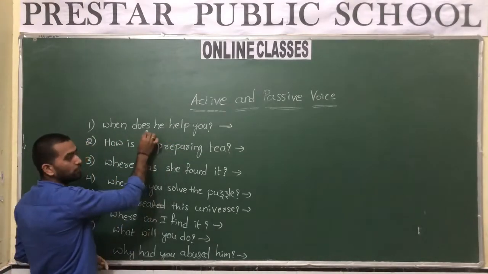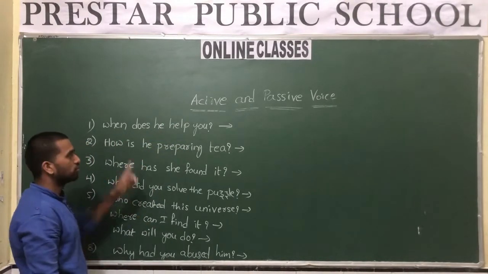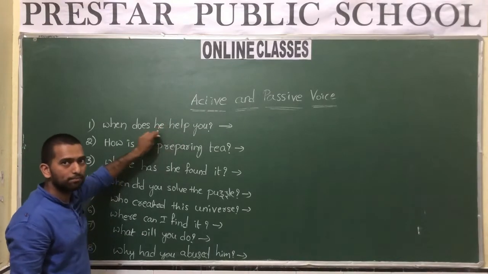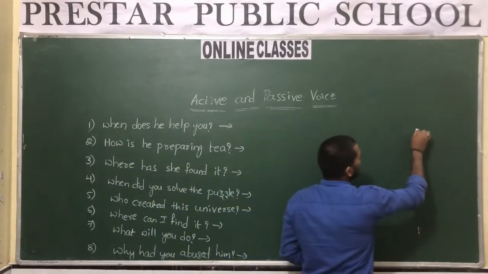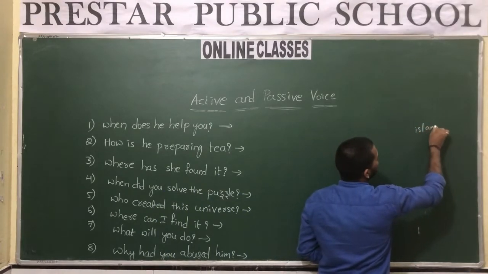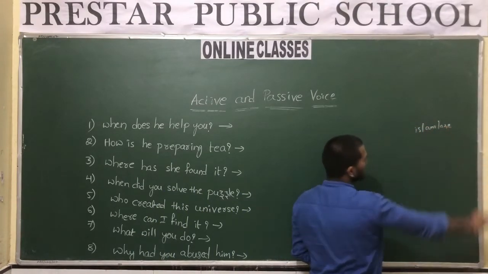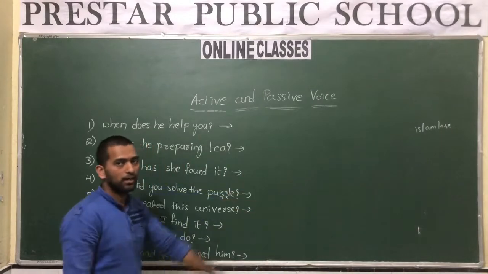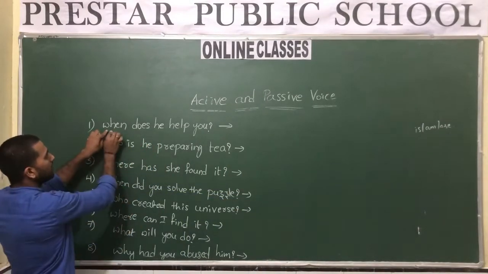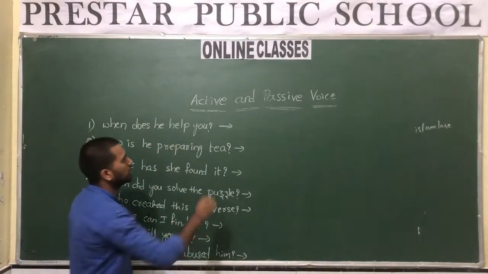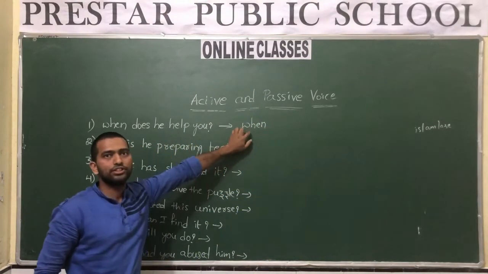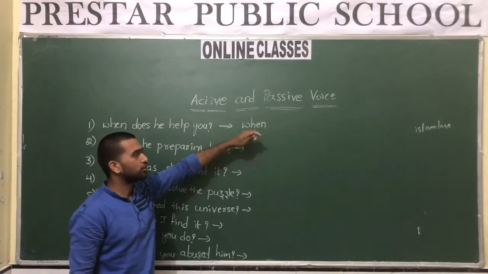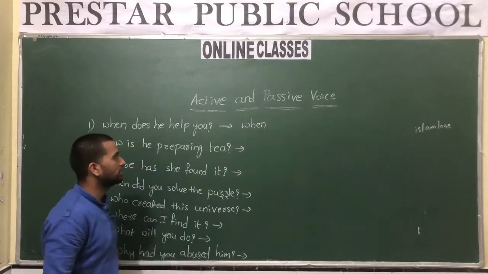This is in the form of simple present. So while we are converting simple present tense into passive voice, we use the helping verbs is, am, are. Everyone knows this, yes or no? So according to the object, we use whether it is, am, or are. When does he help you? So in WH word type questions, the question word, which is the WH word, should start at the beginning of the sentence.